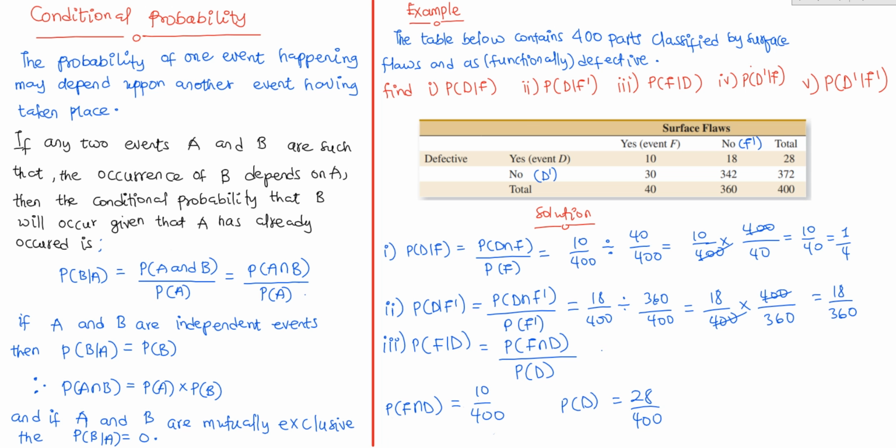So in this case, you're going to have this equal to 10 over 400 divided by 28 over 400. This is going to give us 10 over 400 times 400 over 28. So this will cancel out this and then you're going to have 10 over 28. So now let's look at the last two questions.